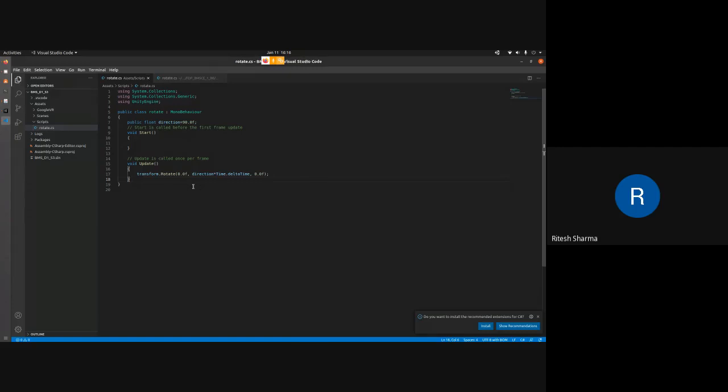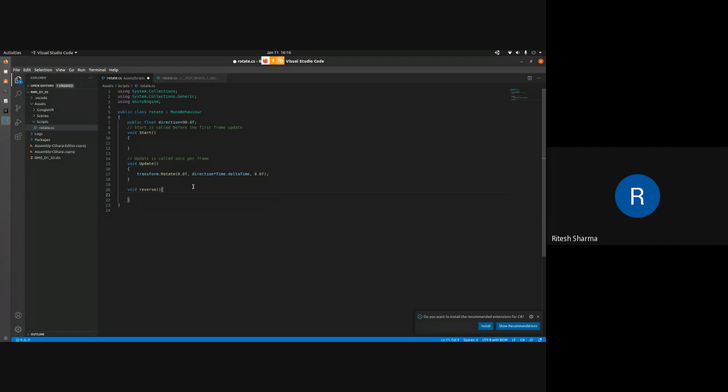Okay. So till now everything remains the same as it was earlier, but now we will create another function. We can name it flip, reverse, or anything. What we want to achieve with this is that, as you could see, the cube is rotating in one particular direction, and there was no means for us to reverse that direction or flip it the other way around, which is what we are going to do now.